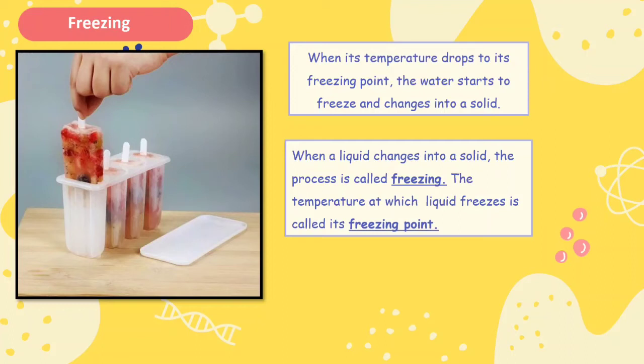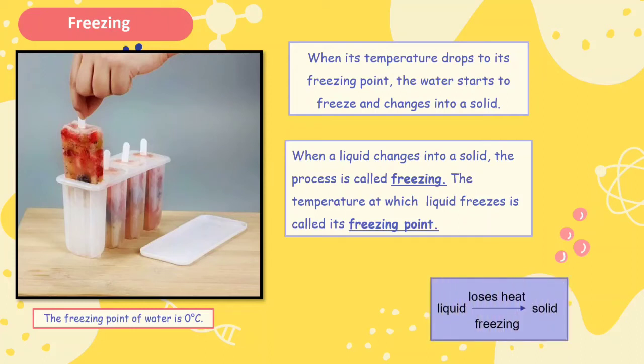And when a liquid changes into a solid, the process is called freezing. The temperature at which liquid freezes is called its freezing point. So, the freezing point of water is 0 degrees Celsius. Once again, I can conclude that liquid that loses heat, it becomes solid. We call the process freezing.